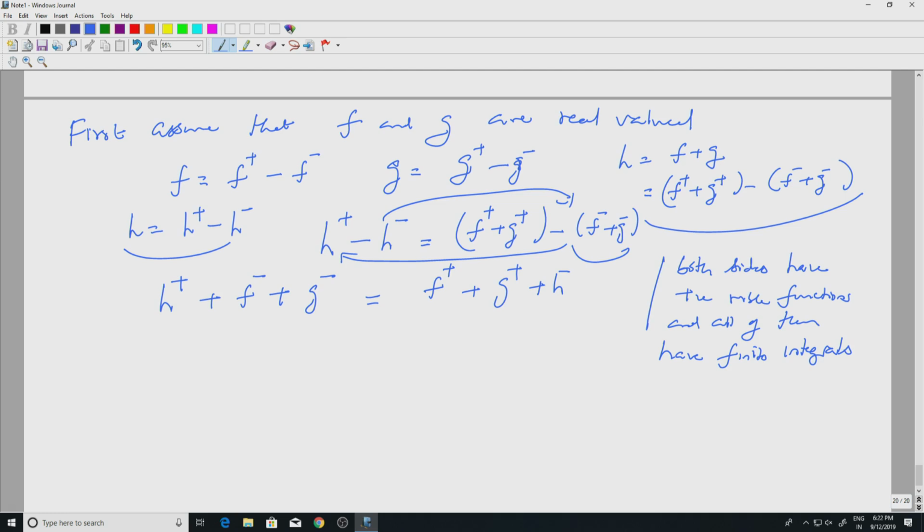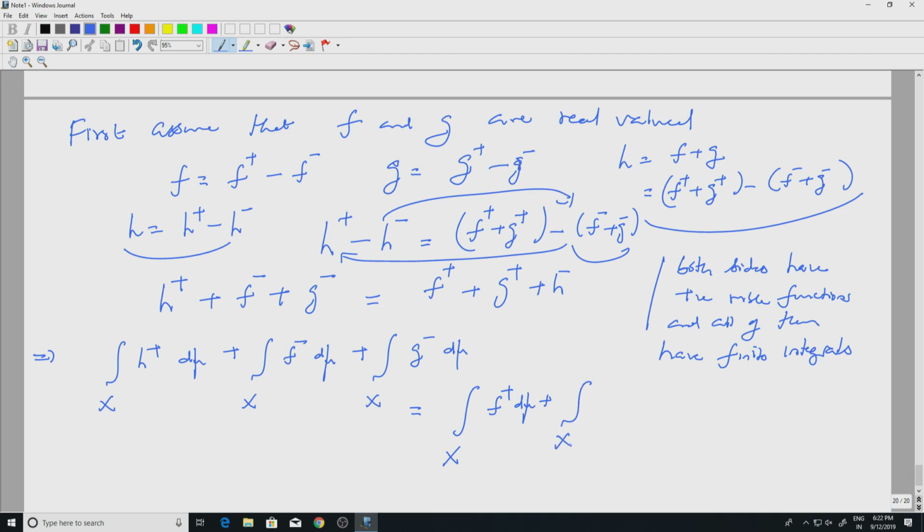So this would imply the integral over X of h plus d mu plus the integral of f minus d mu plus the integral of g minus d mu equals the integral on the right side. Again that gets distributed because of linearity for positive functions which we already know, plus the integral over X of h minus d mu.